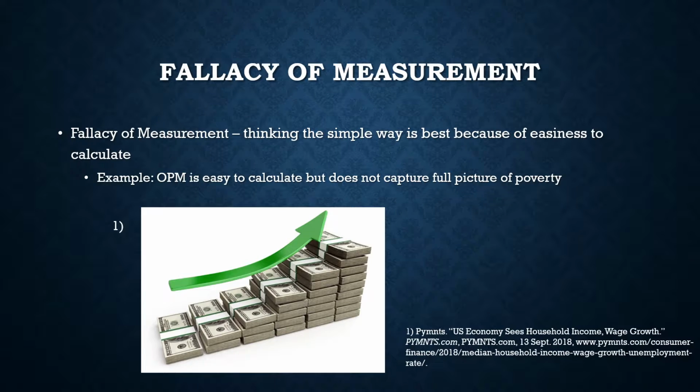So why do we use a measurement like the OPM if it has all of these glaring flaws? Much of the blame can fall under the fallacy of measurement, which explains why a certain system is easy to calculate, thus people become convinced that the system is the best measurement. This, however, is not the case. There are much more relevant ways to measure poverty that are more telling of the true conditions of people with lower incomes.